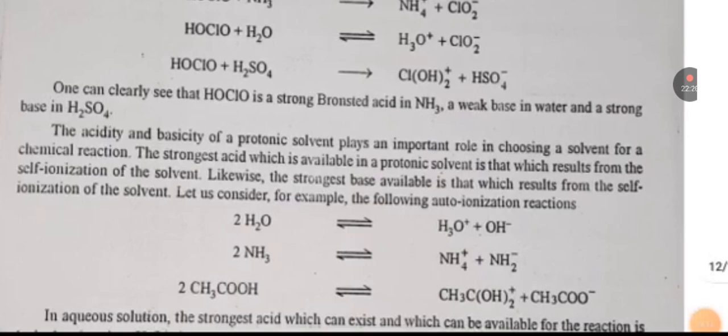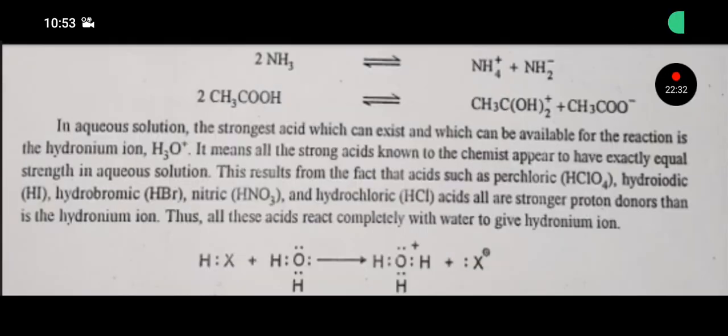In aqueous solution, the strongest acid which can exist and which can be available for reaction is the hydronium ion H3O positive. It means that all the strong acids known to the chemist appear to be of exactly equal strength in aqueous solution.